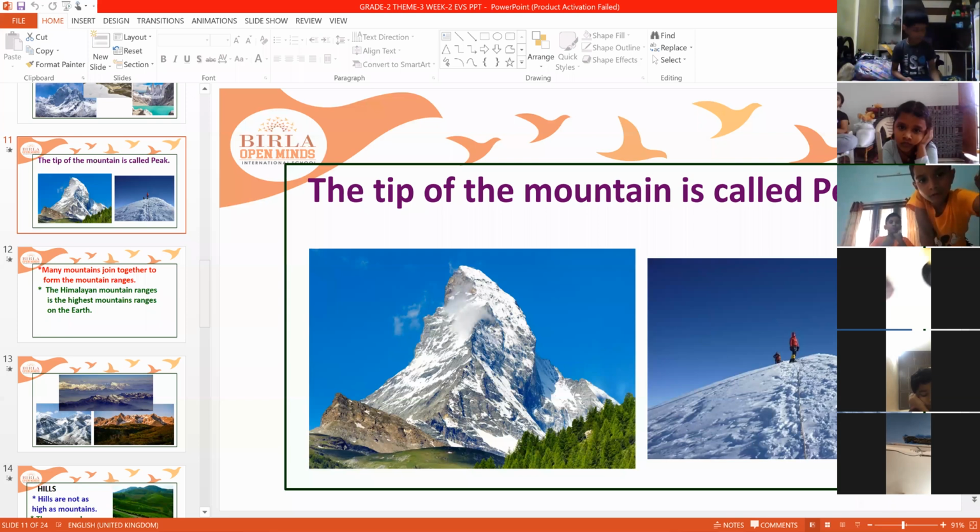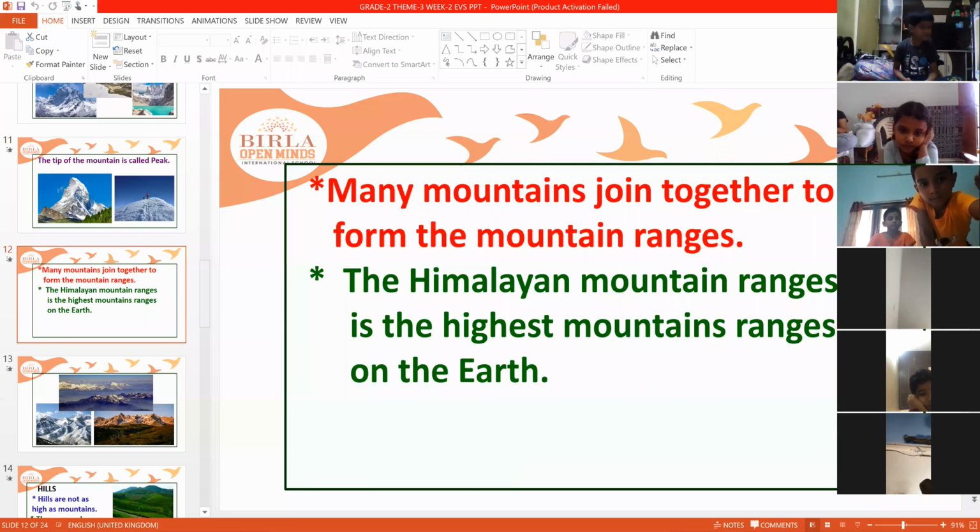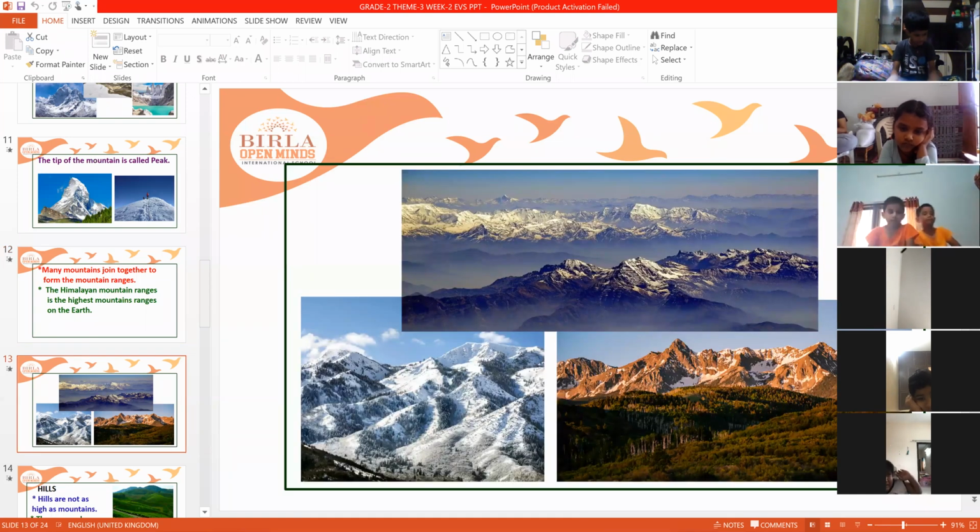Next, many mountains join together to form ranges. You call them mountain ranges. See here, like this, many mountains join together to form ranges. And the best example for mountain ranges is the Himalaya mountain ranges here.